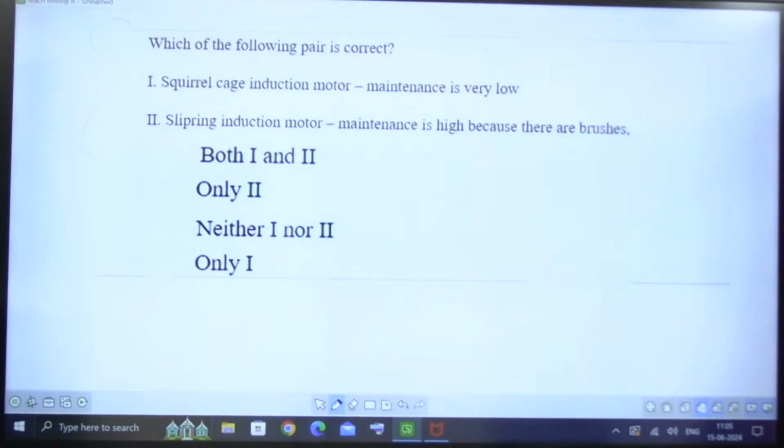Maybe 1 or 2 questions will definitely be asked in your upcoming 2024 HPCL examination from our today's discussion itself. In a slip ring induction motor, there is a provision to add resistance in the rotor. What is the purpose of adding resistance in the rotor? To control the torque. That is one of the methods. With that we can get a very high initial torque. But if you want to introduce resistance in the rotor, definitely there should be some provision. With the help of brushes we are doing all this.